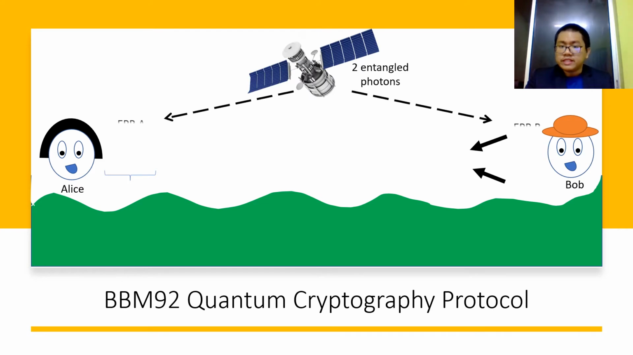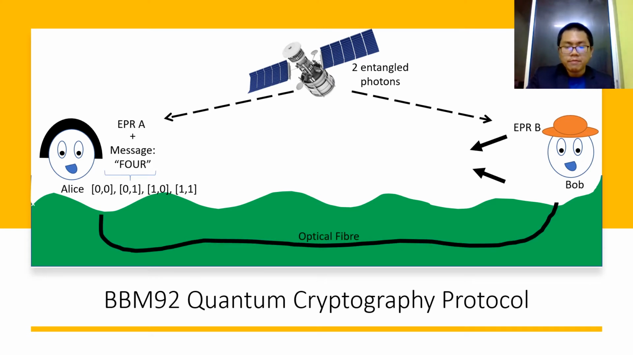BBM92 starts with a satellite sending 2 entangled photons to Alice and Bob. And Alice is going to use these entangled photons, let's call it EPR A, and entangle it with a secret message that she wants to send. Let's say it's the message 4. And after that, she'll measure it. And her measurement will result in the classical message of 00, 01, 10, and 11, which Alice can use to send to Bob via optical fiber.